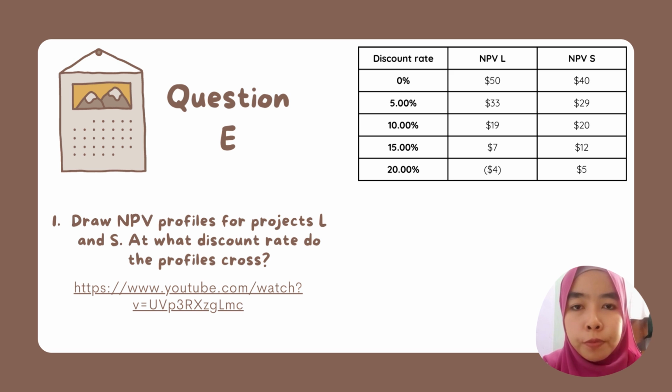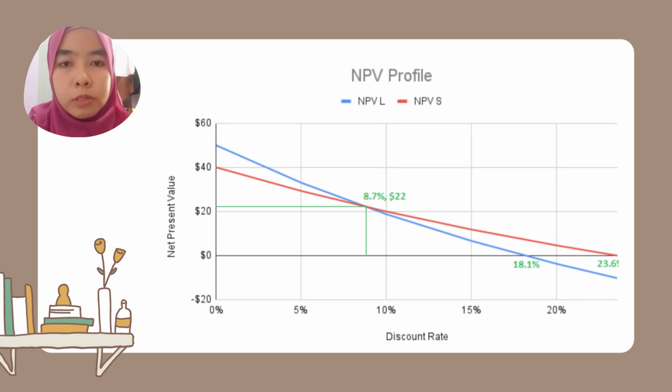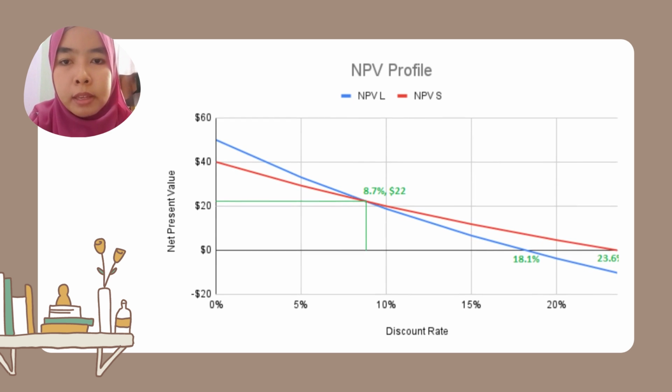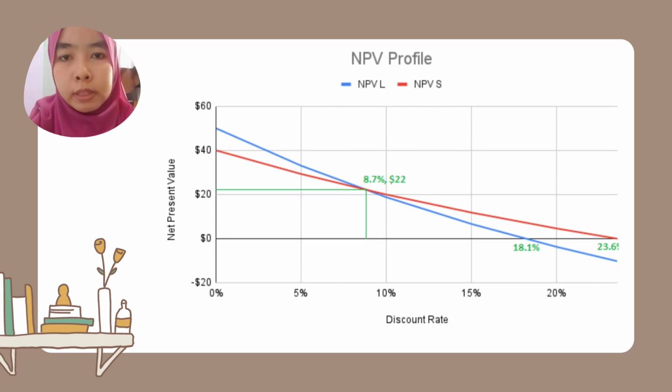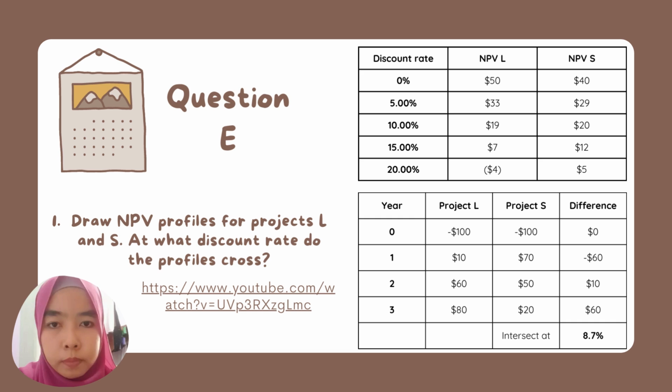The first step is to find the NPV value for project L and project S at different discount rates, for example, 0%, 5%, 10%, 15%, and 20%. Using the chart tool and by extracting the NPV values that you get for the different discount rates, you will come up with this chart.